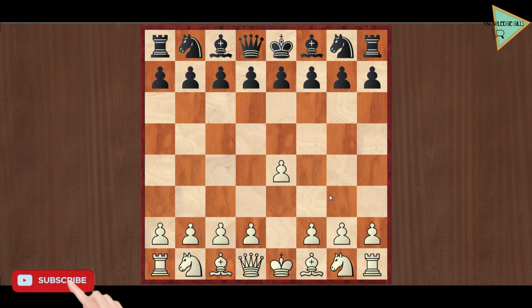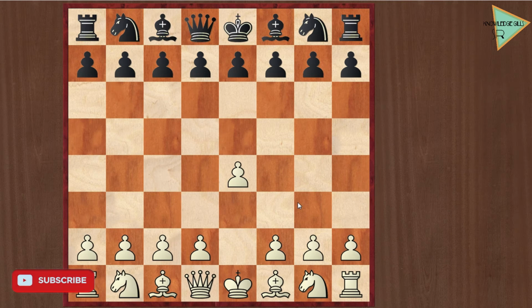Another thing I am saying is that when anybody plays any move, the first move goes to white, then the second move is black's. Priority goes to white, and white should play first.